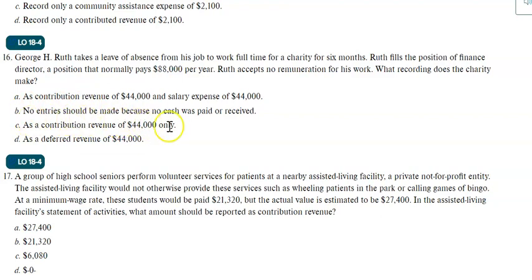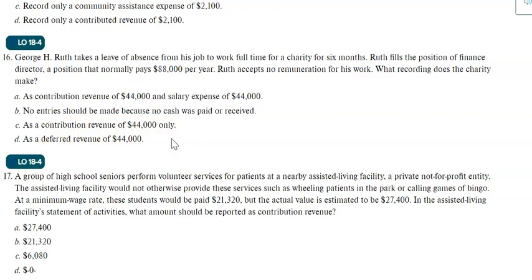B, no entries should be made because no cash was paid or received. Well, you have to record it. Otherwise, you would have to pay, because not everyone can do that task. You need expertise and skills. C, record only a contribution revenue of 44,000.